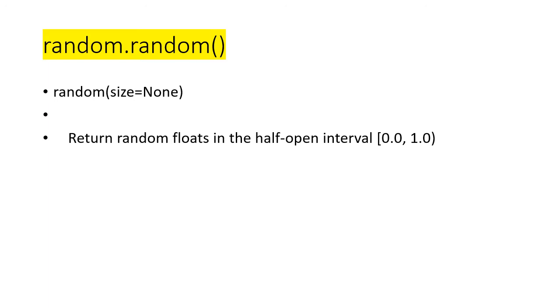If not specified, it is taken as 1, and you can specify the size. What we get is a NumPy array whose elements belong to this half open interval 0.0 to 1.0, and these values will be uniformly distributed. As I already told you, uniform distribution means all values in the range are equally probable.